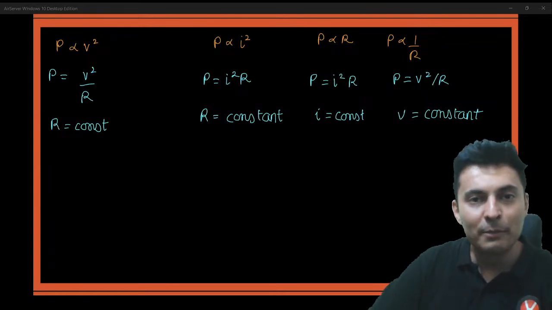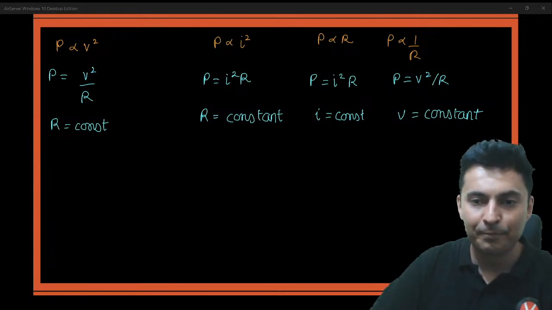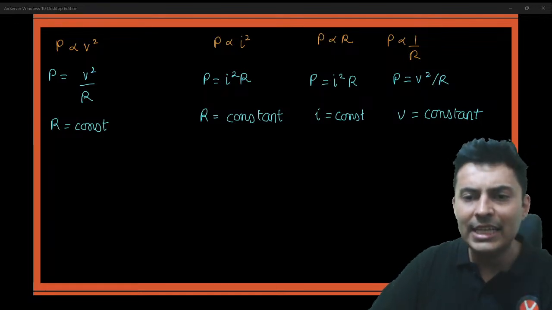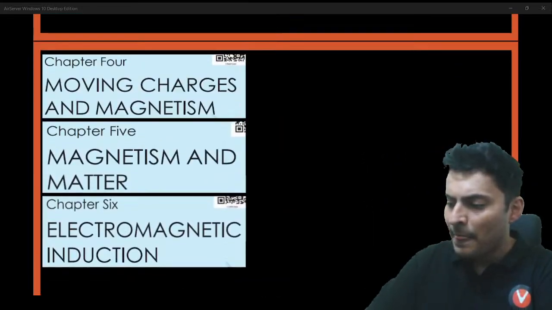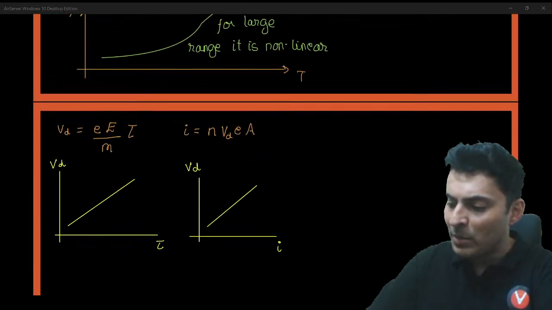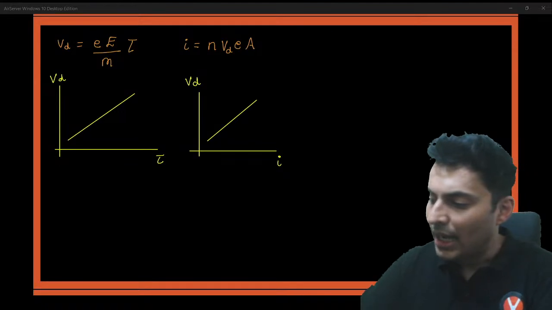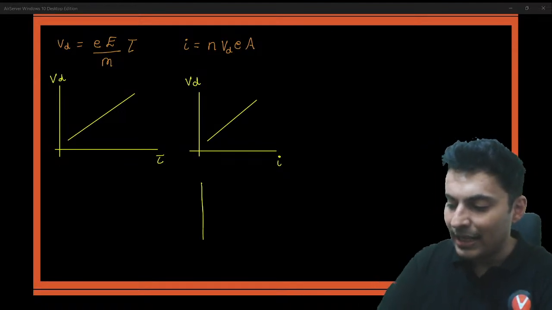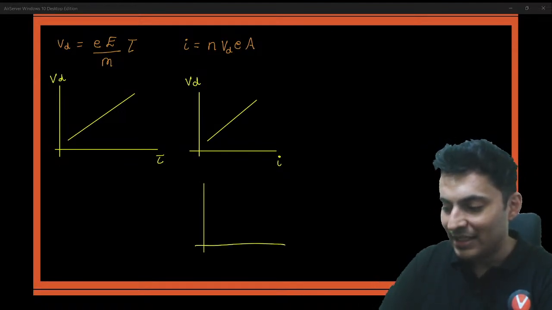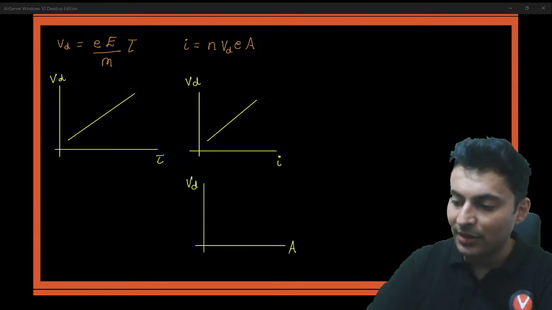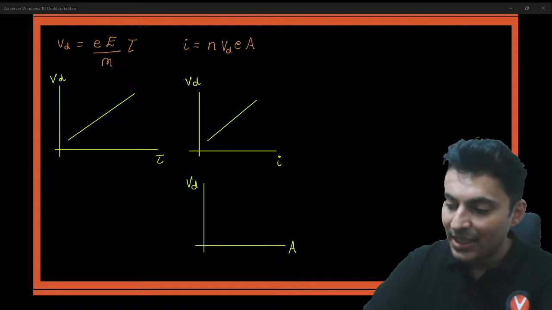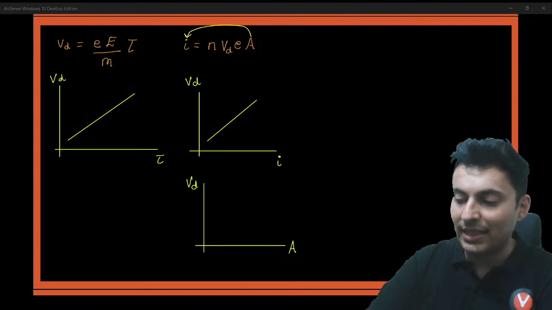Is that okay? Many people make mistakes. Will the graph of VD and A be same as VD and current? Well, we'll come to that as well. So if you go to the drift speed, and if you draw the graph versus area, then it will not be the same. Reason being, drift speed versus area graph won't be the same, because when you shift area onto the other side,